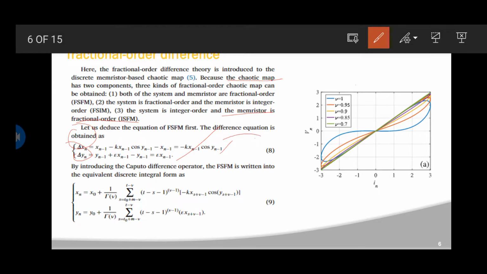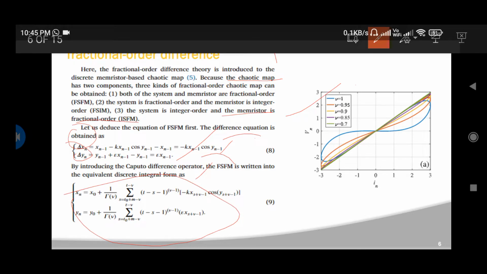By introducing the fractional difference operator, the FSM is written in the equivalent discrete integral form as x of n is equal to x naught plus 1 by gamma of v summation of s equal to t naught plus m minus v up to t minus v, of (t minus s minus 1) whole power v minus 1, times the bracket minus k x of s plus v minus 1 cos of y of s plus v minus 1, where y of n is equal to y naught plus 1 by gamma v summation of s equal to t naught plus m minus v up to t minus v, of (t minus s minus 1) whole power v minus 1. This is the corresponding graph, as you can see on my screen.